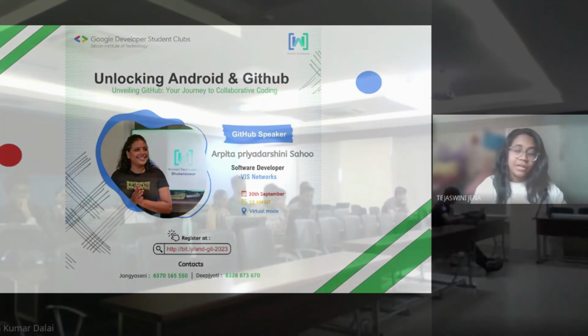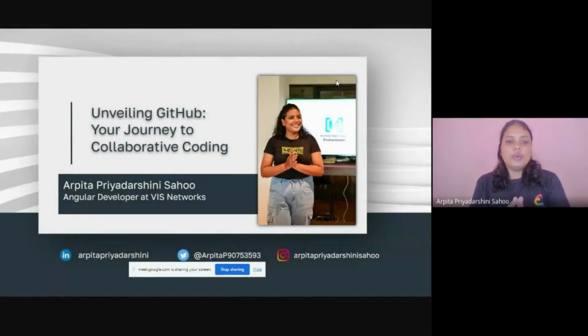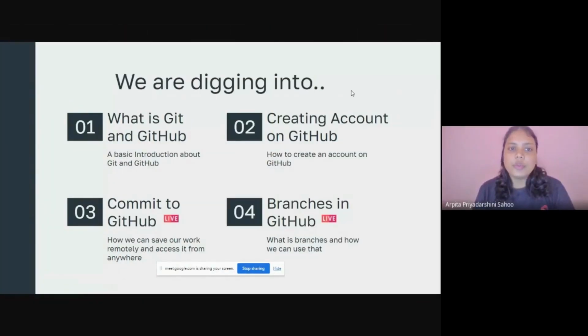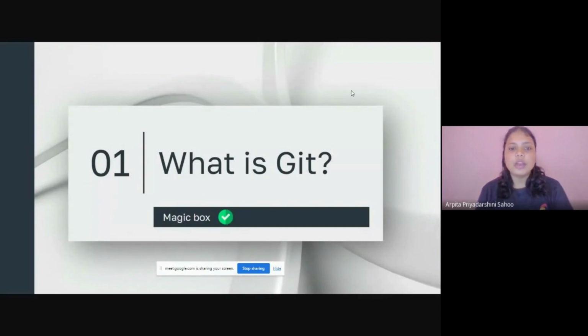A strong foundation in programming includes C, C++, Java, HTML, data structure, and Python, demonstrating her commitment to the tech industry growth. Hello everyone. So today we are digging into what is GitHub and a basic introduction about GitHub, creating an account on GitHub, committing to GitHub, that any code we are going to commit on GitHub, and branches in GitHub. These two we are going to do live. So first of all, starting with what is GitHub.